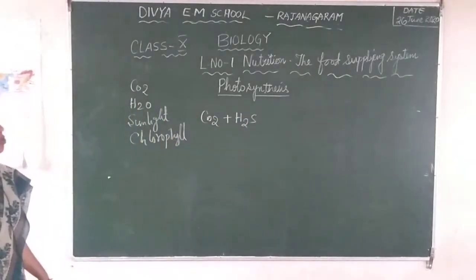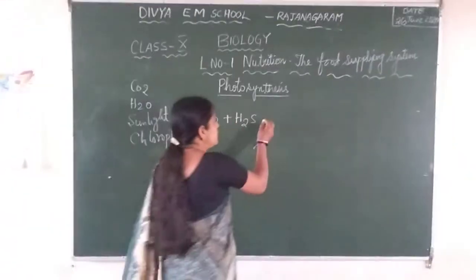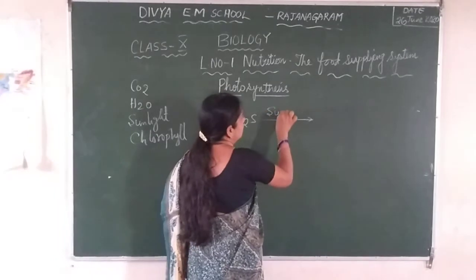In the previous equation, what we have seen, the proposed equation, carbon dioxide reacts with the water in presence of sunlight and chlorophyll.